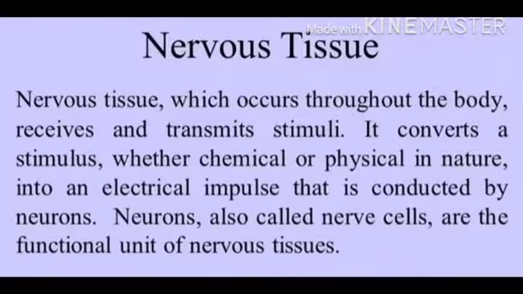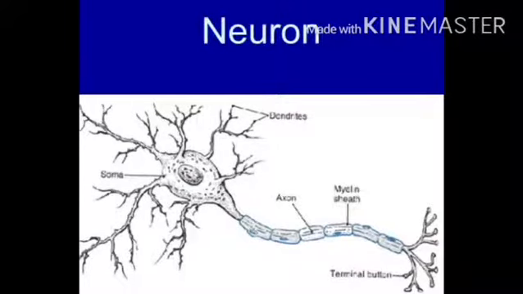Neurons, also called nerve cells, are the functional unit of nervous tissue. All cells possess the ability to respond to stimuli. However, cells of the nervous tissue are highly specialized for being stimulated and then transmitting the stimulus very rapidly from one place to another within the body.